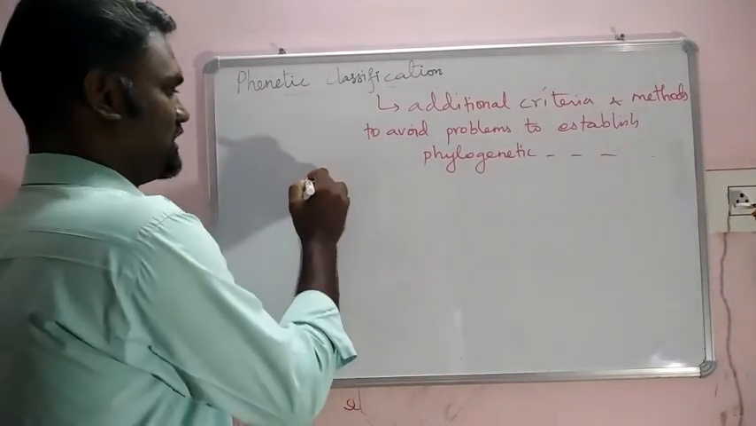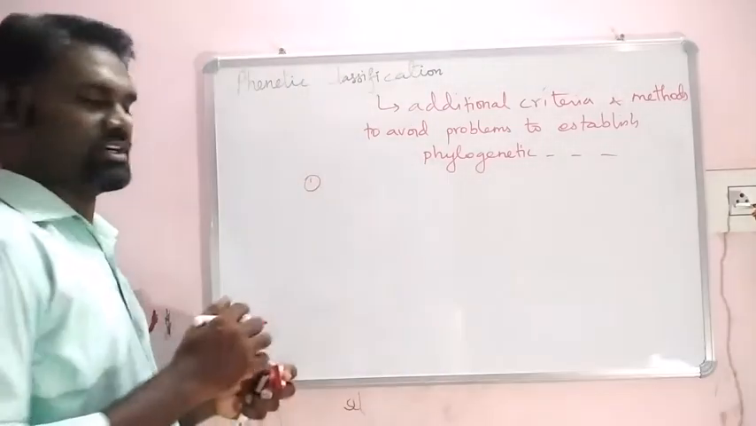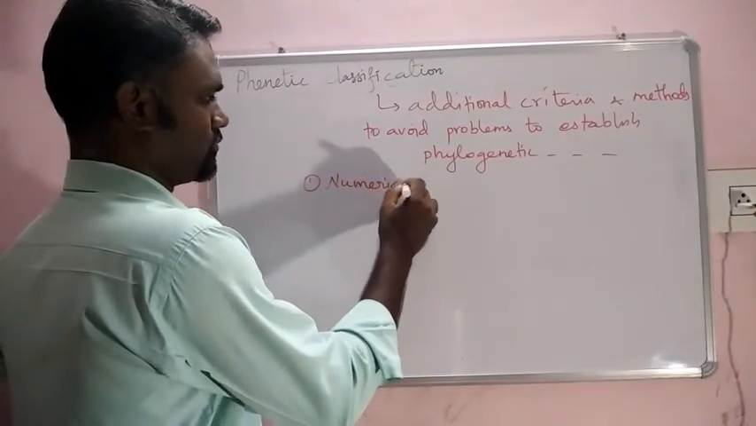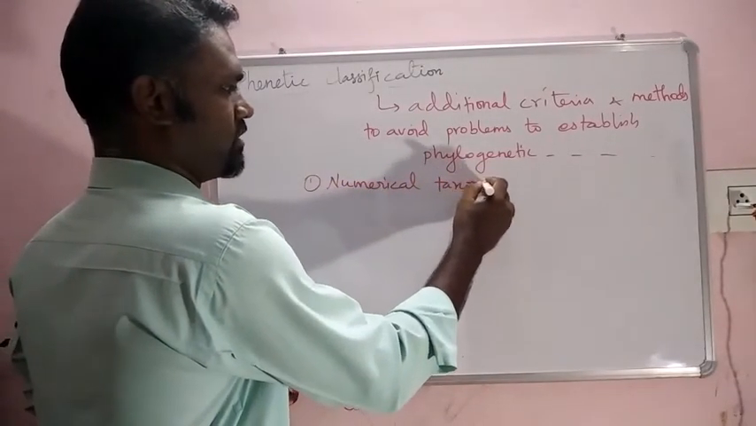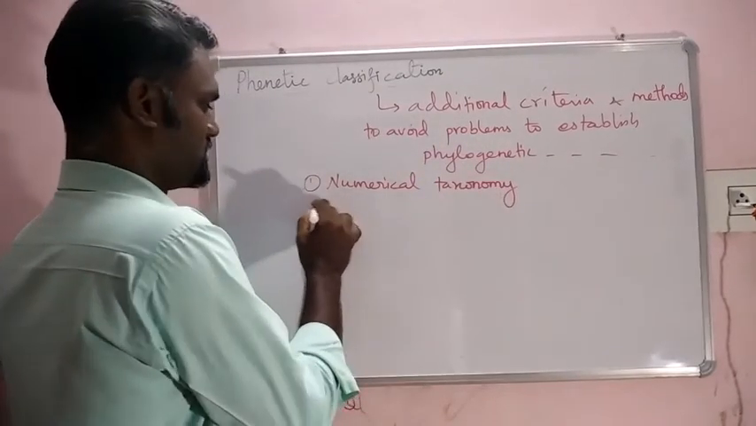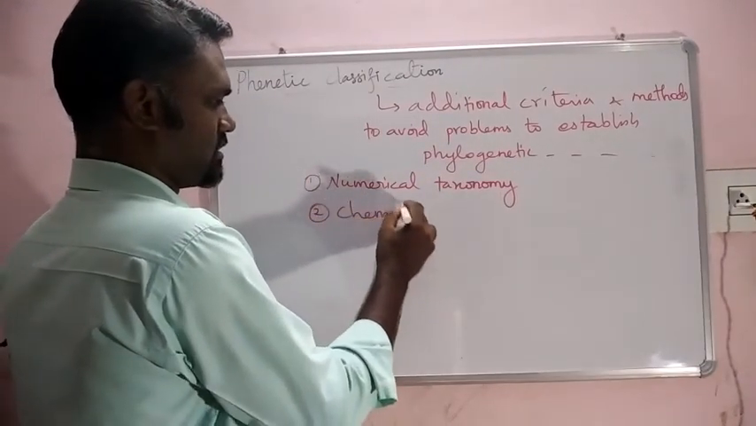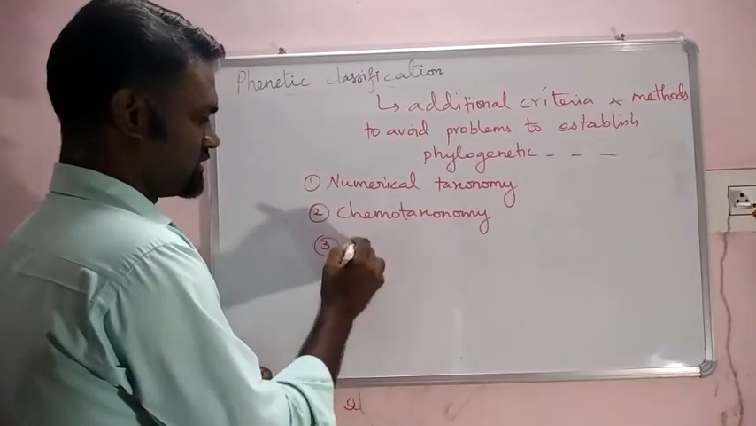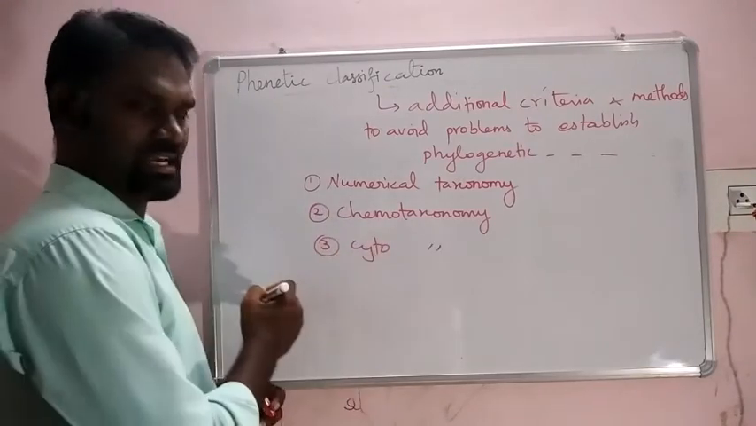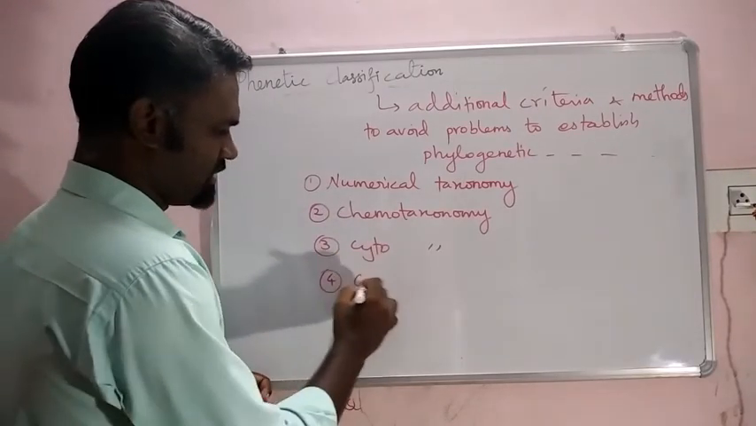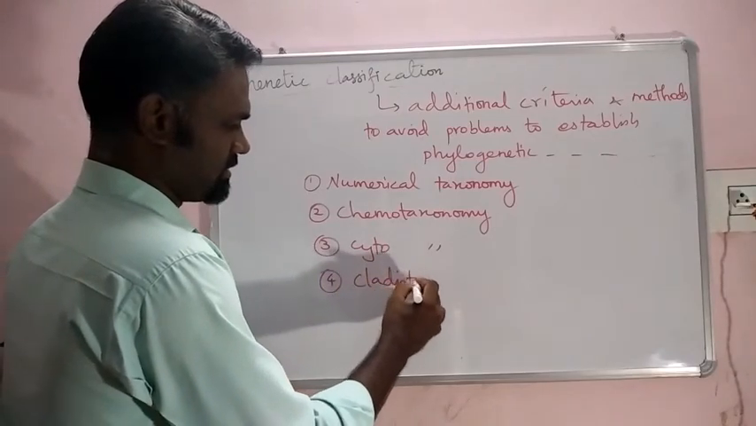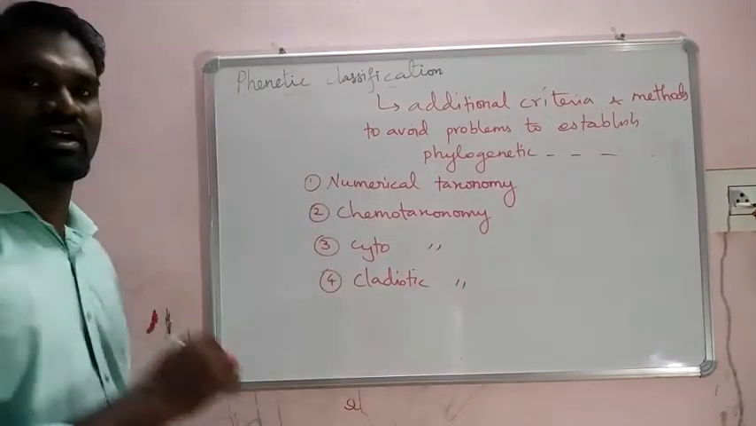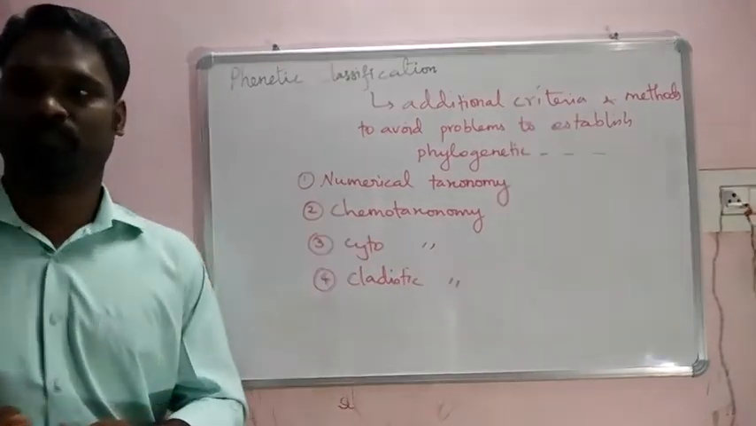So under this there are almost 4 different types we are going to discuss here. One is numerical taxonomy, second one is chemotaxonomy, third one is cytotaxonomy, fourth one is cladistic taxonomy. Okay guys, so these taxonomical systems we are going to discuss right now one by one.